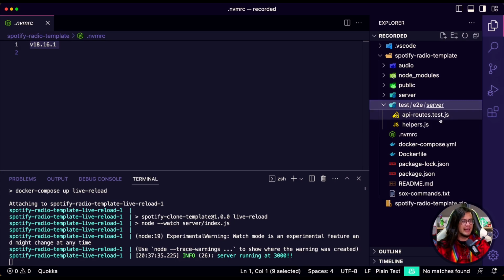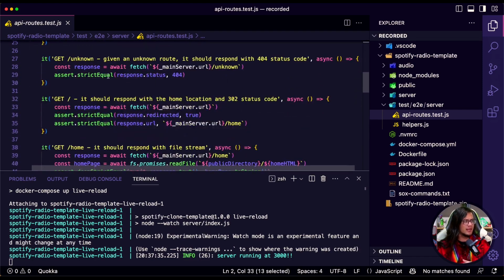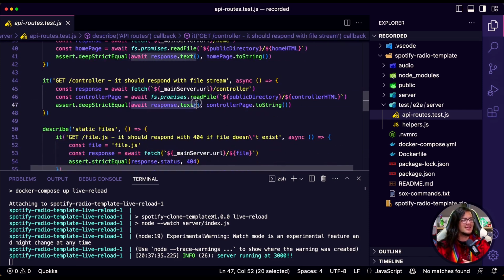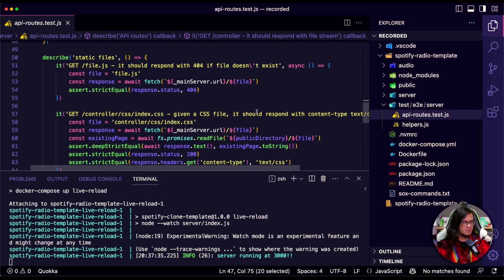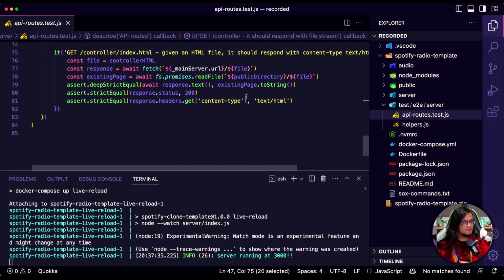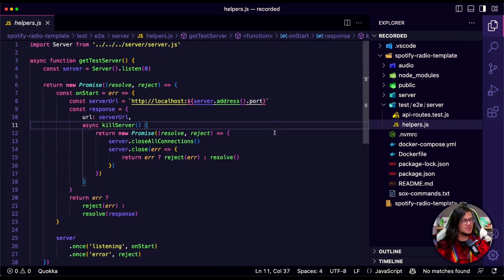Let's take a look at the test side. Well, here I'm using only Node tests, so there's no need of Jest or any additional library here, and I'm using Node assert to do all the assertions. The only thing I'm doing here is using fetch to go through those routes, which is just home and controller, and making sure that the contents are exactly what we expect. Okay, we're gonna write the test for all the code we've written, but here I just wrote for what the template is doing. Perfect.